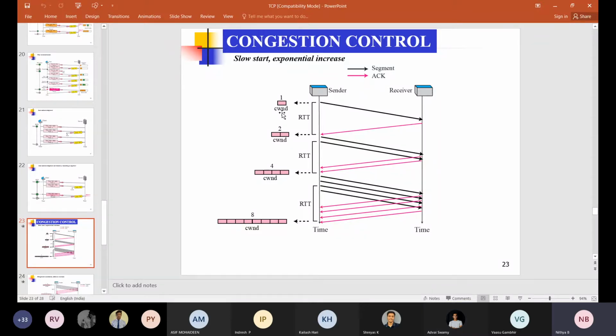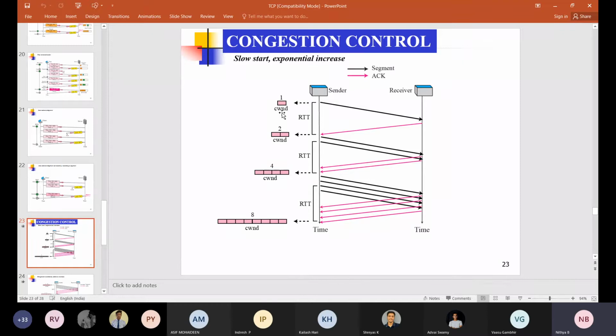Then what will be the actual window size for the transmitter? It will only be 5. So 5 means it is the minimum of the congestion window and the receive window. In the previous examples we have seen only the receive window, but actually the source needs to consider these two values and select the minimum. Based on that, the data transmission speed is increased if there is no congestion, and if there is congestion, then we have to reduce it. So by selecting the minimum of these two, we get the window size.